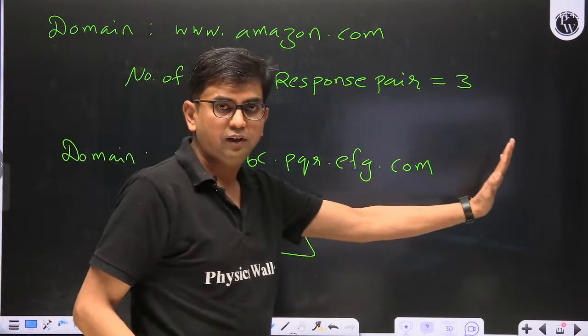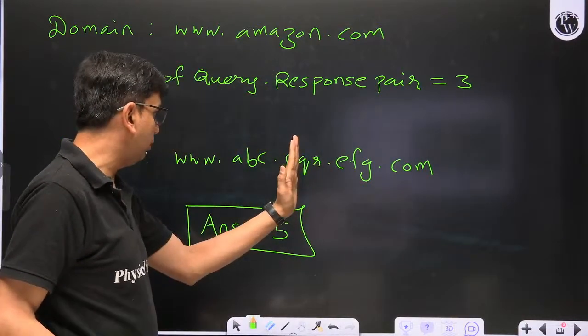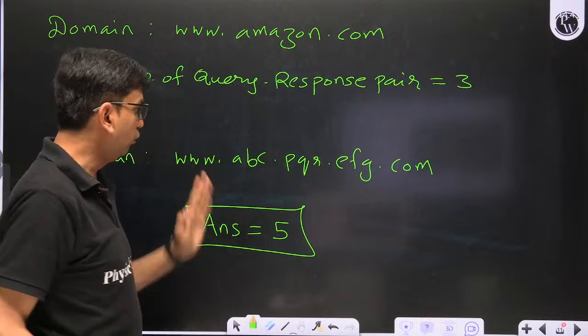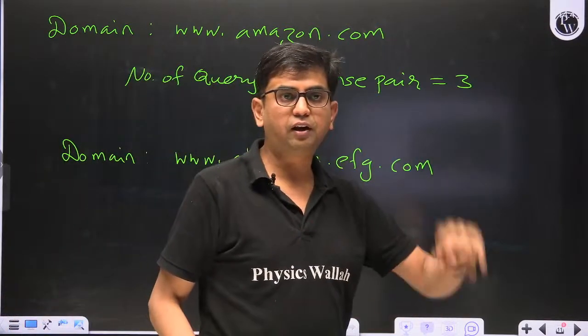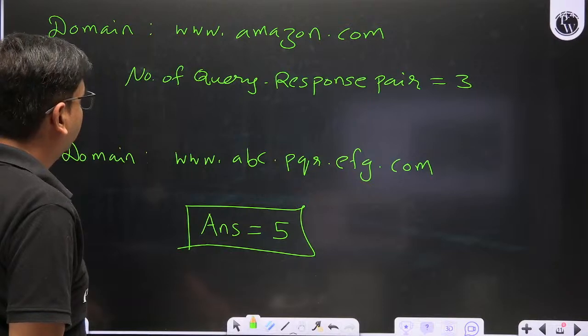Root name server, then top level domain, intermediate top level domain, and authoritative name server. 1, 2, 3, 4. The answer is 5. Clear?